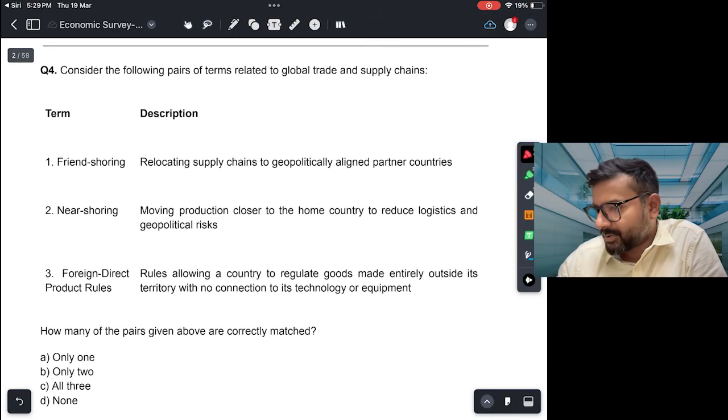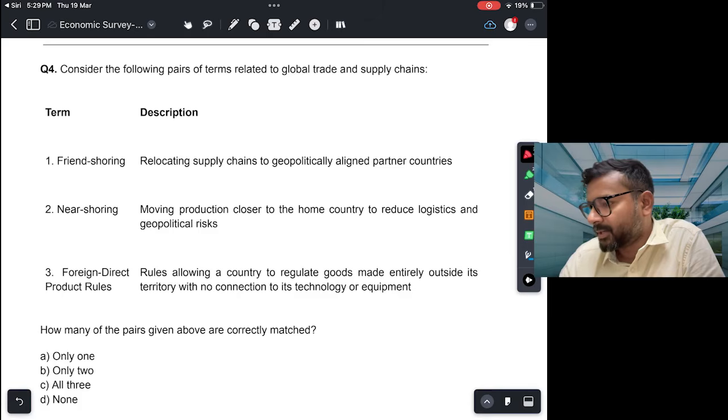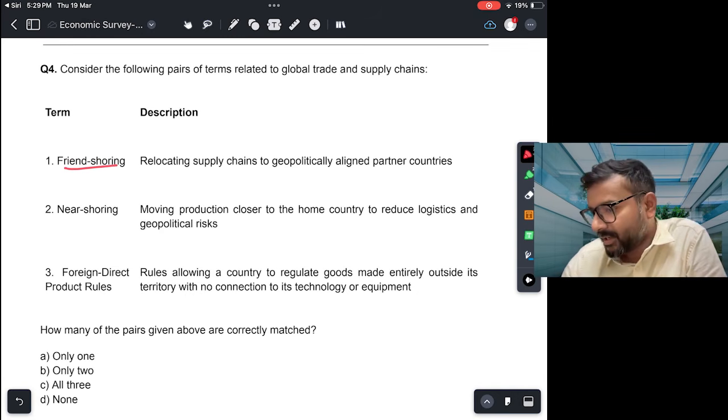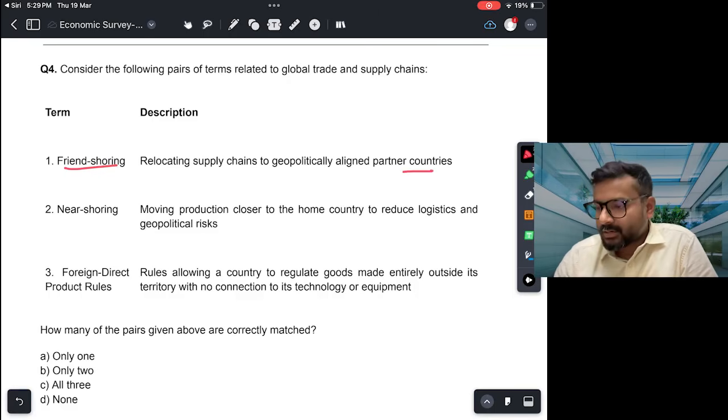Fourth, consider the following pair of terms related to global trade and supply chains. Friend shoring. These are the terms that you must be hearing: reshoring, friend shoring, near shoring. Friend shoring is relocating supply chains to geopolitically aligned partner countries.